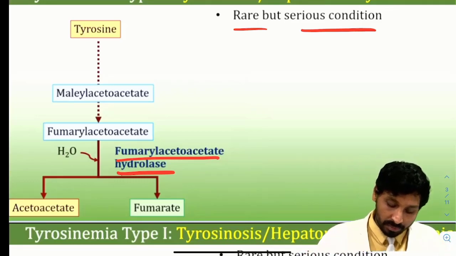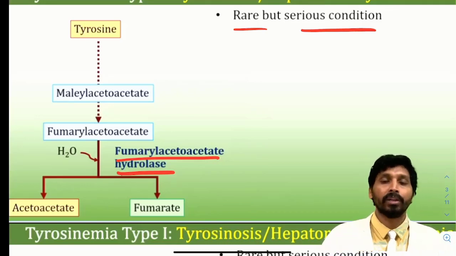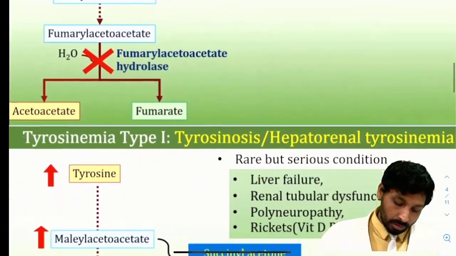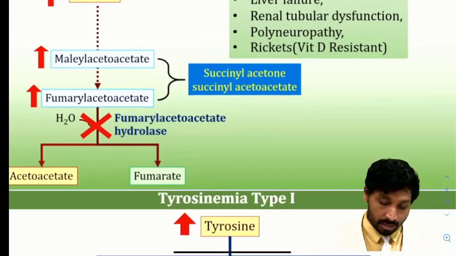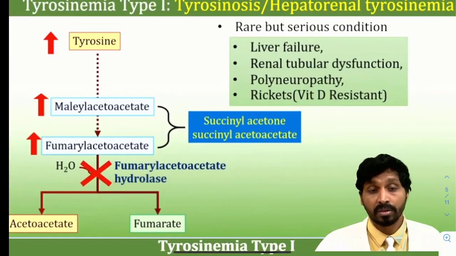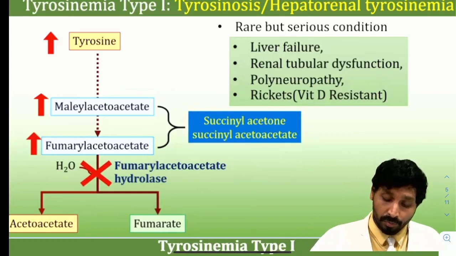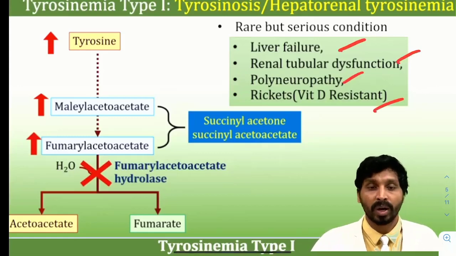Because of the fumarylacetoacetate hydrolase deficiency, it cannot enter ketogenesis or gluconeogenesis. So there will be high levels of fumarylacetoacetate, and maleylacetoacetate levels are also high. As there is no feedback inhibition, tyrosine levels are also elevated, which leads to symptoms like liver failure, renal tubular dysfunction, polyneuropathy, and vitamin D resistant rickets.